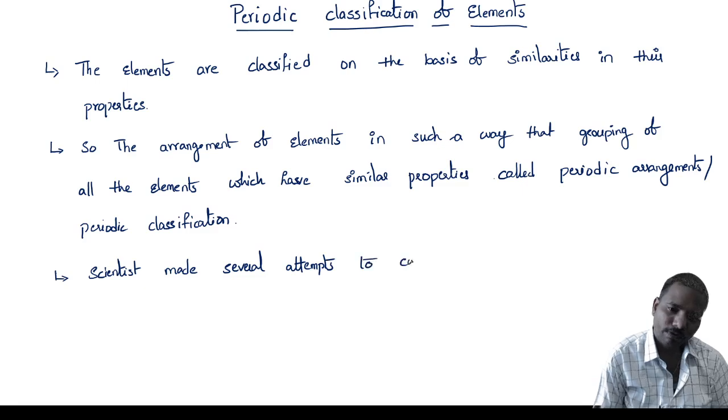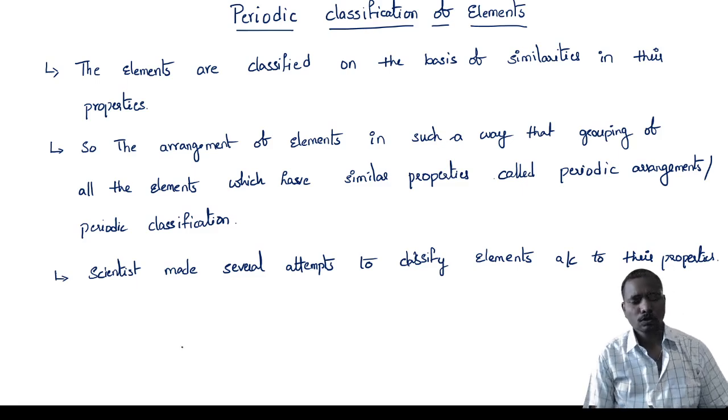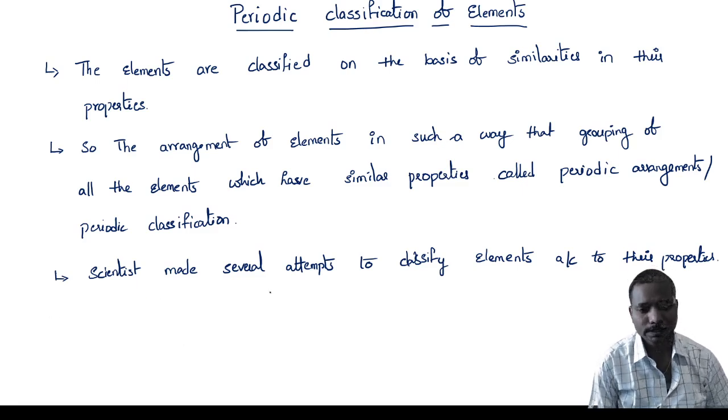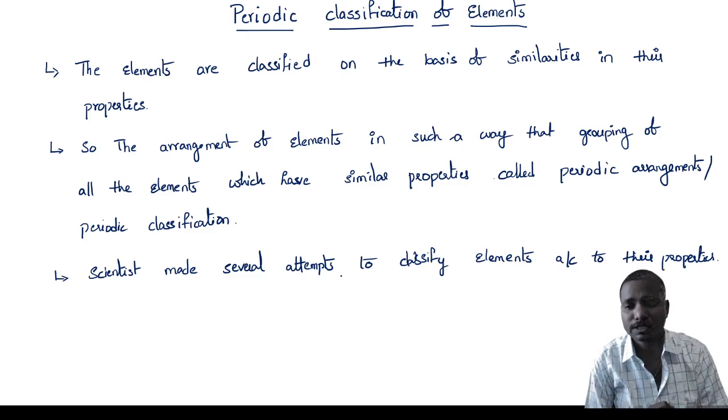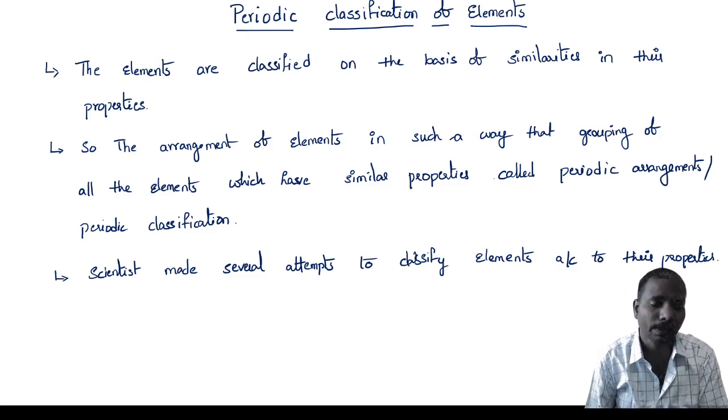Scientists have made several attempts to classify the elements according to their properties.